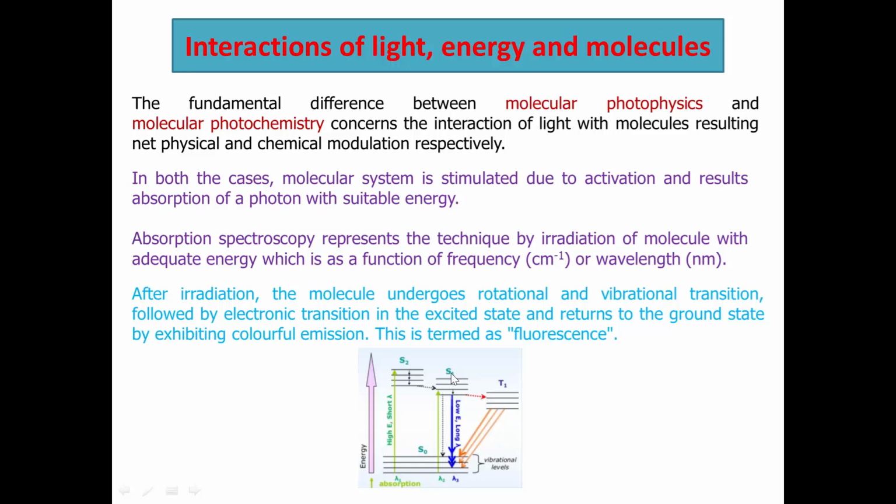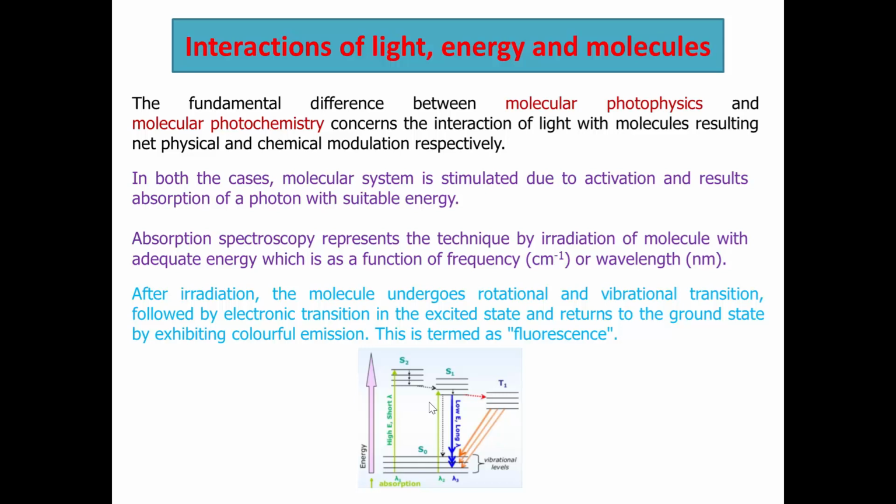This is the excited singlet state; I will describe later what we mean by singlet state and triplet state. During the transition from the excited singlet state to the ground state, the molecule emits photon energy, and this is called the fluorescence process. What is the fundamental thing?